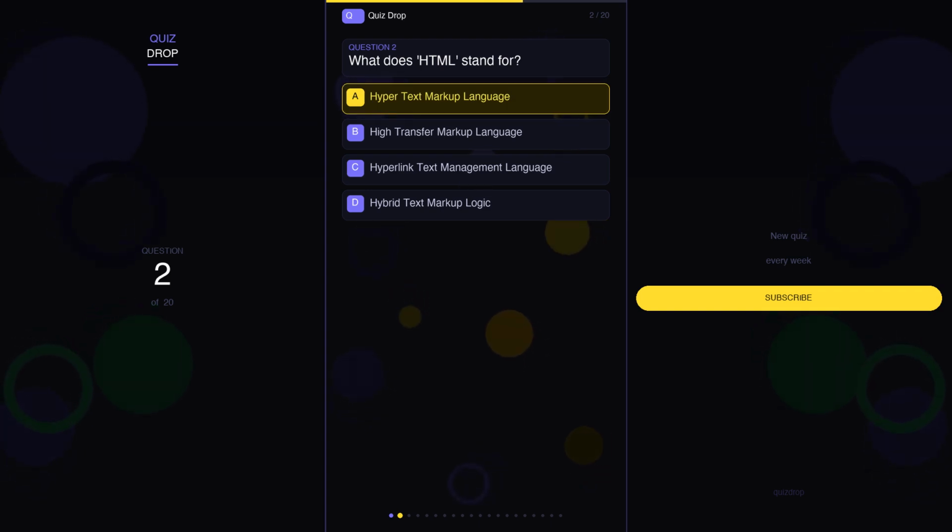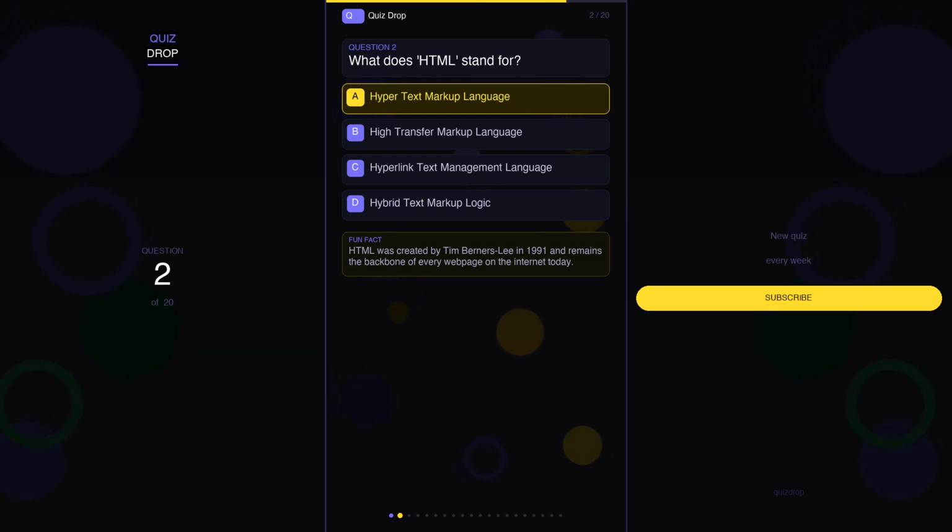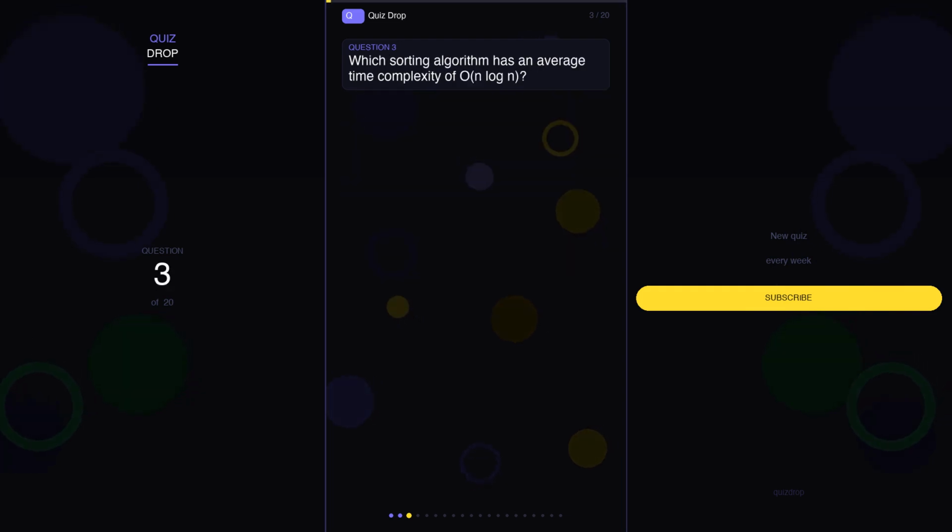The correct answer is A. Hypertext Markup Language. And here's a fun fact. HTML was created by Tim Berners-Lee in 1991 and remains the backbone of every web page on the internet today.